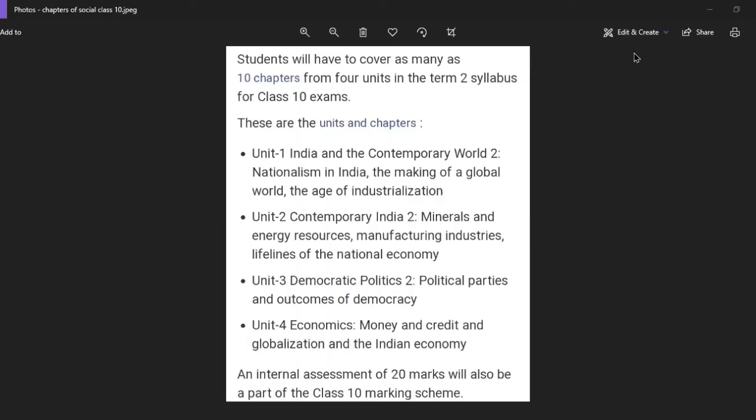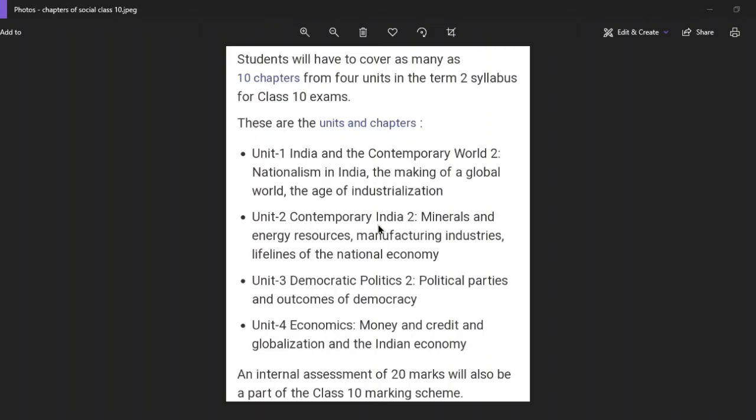So here it is given that students will have to cover as many as 10 chapters from 4 units in term 2 syllabus for class 10 exams. Okay. So unit 1 India and contemporary world 2: nationalism in India, the making of a global world, the age of industrialization.